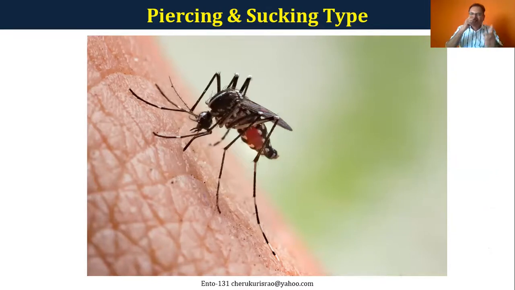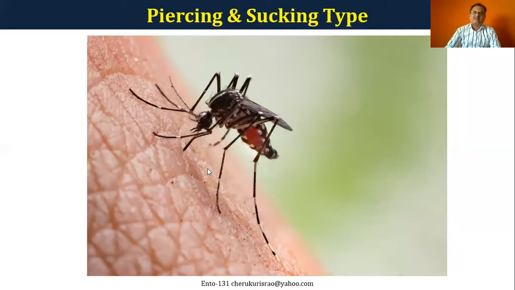This kind of mouth parts exists in honeybee, mosquito. Not only in the mosquito, actually there are umpteen number of insect pests which suck the plant sap from the plant materials, like aphids, jassids, and many other things.